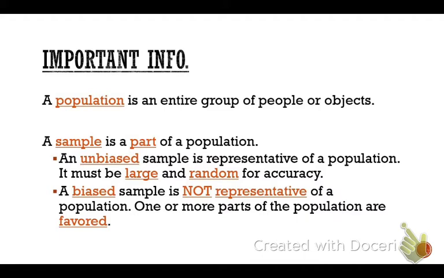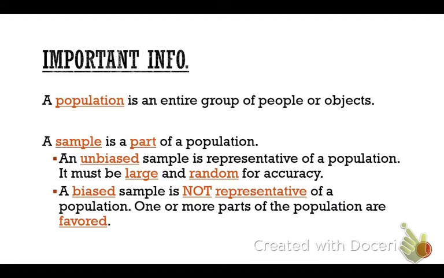An unbiased sample is representative of a population, and it has to be two things. Repeat after me, large and random. Large and random. If a sample is not a large sample, like it's not sampling a lot of people's opinions, or it's not at random, then it's not going to be accurate, okay? So then you've got a biased sample, and that is not representative of a population because one or more parts of the population are favored.